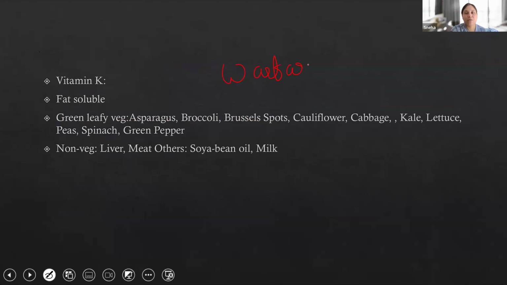Whenever a patient is on warfarin, you need to limit or eliminate vitamin K. You need to limit it. Okay, why? Because vitamin K is the antidote of warfarin. So you need to eliminate or limit whatever amount you are taking. You have to continue to take the same amount every day. You cannot all of a sudden increase vitamin K. Otherwise, your warfarin will not be effective anymore.